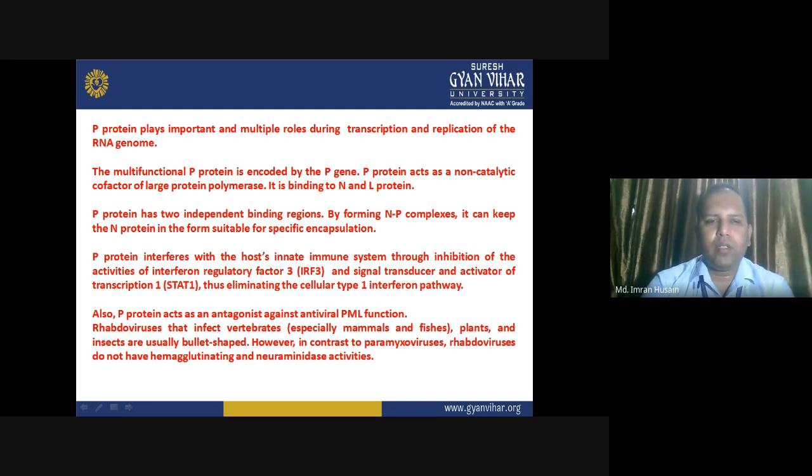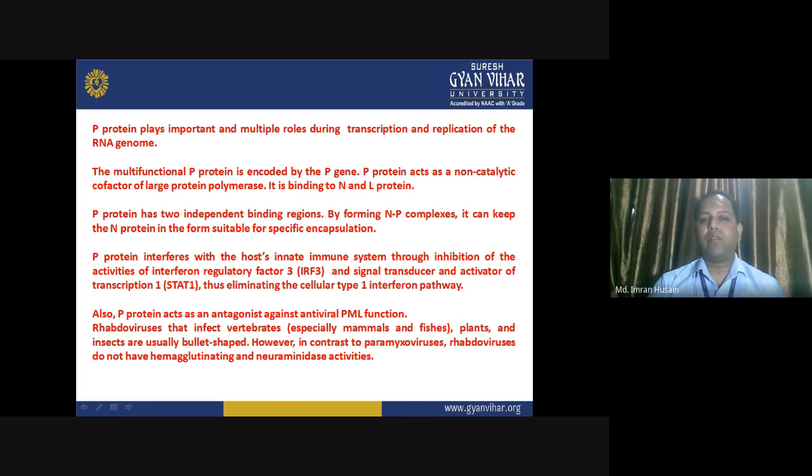P protein interferes with the host innate immune system through inhibition of the activities of interferon regulatory factors and signal transducer and activators of transcription, thus eliminating the cellular type 1 interferon response. With this mechanism, they are able to evade the host immune system. Also, P protein acts as an antagonist against antiviral PML function.